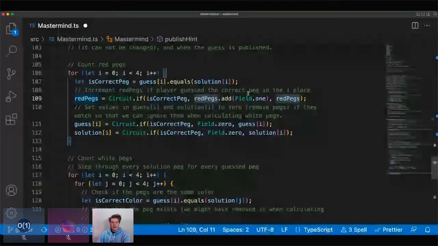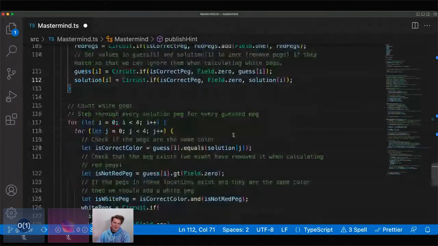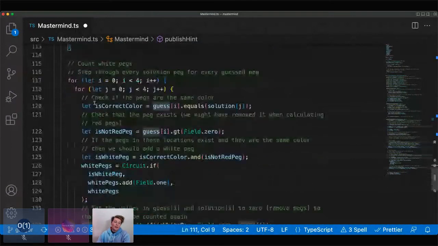And then what we also do is we set the guess I and solution I to 0 if they match. And so this is so that we can ignore them when we're calculating the white pegs. So you can think of this as if you find a red peg, then you remove both of the code pegs that you use to generate this red peg from the board, so that way you can't count them again. And so it's pretty intuitive for humans to do this, but obviously, in the program, we have to find a way to make sure that we're accomplishing this behavior. And a pretty easy way to do it is just to remove the pegs basically by setting them to 0.